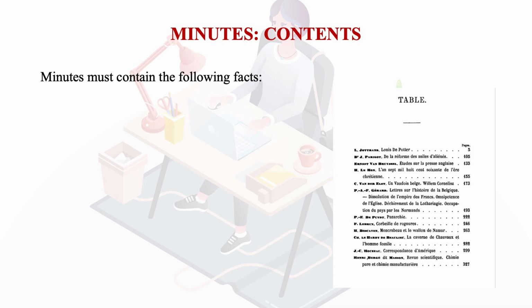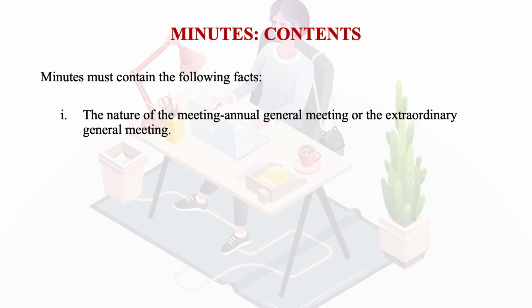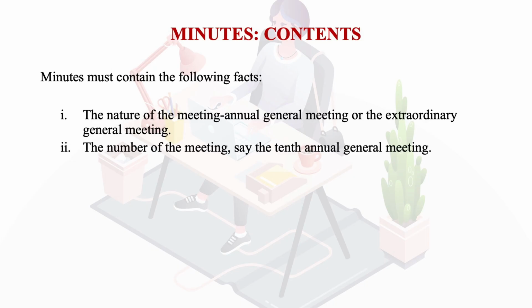Then, learners, we need to understand the contents, what the minutes should contain basically. Firstly, it should contain the nature of the meeting, whether it is an annual general meeting, an extraordinary general meeting, a meeting of directors, a shareholders meeting, or a statutory body meeting, like a board of management meeting, any kind of meeting. We have to be very precise to mention the nature of the meeting. Then the number of the meeting, say the 10th annual general meeting.